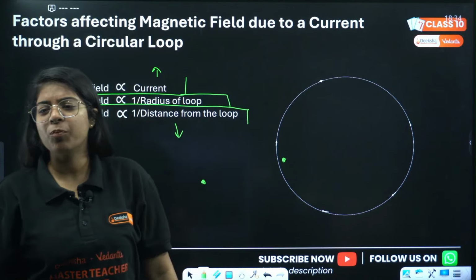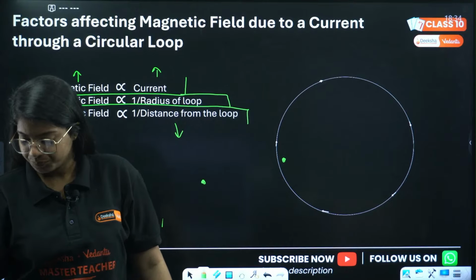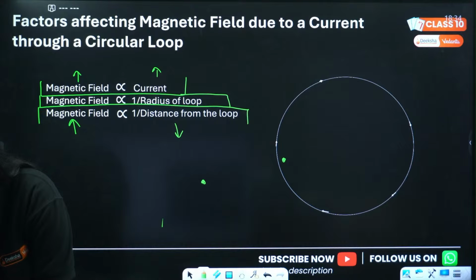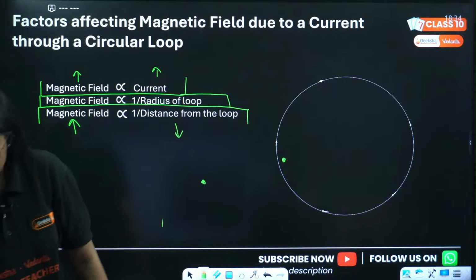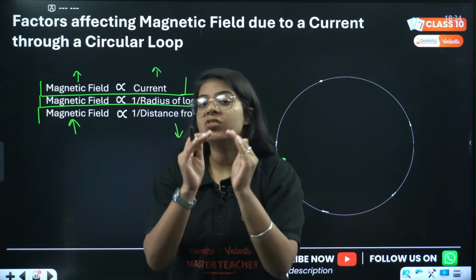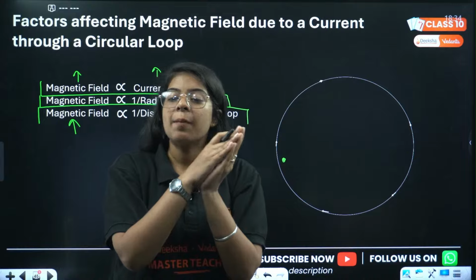Ma'am, why can't unipoles exist? Look, unipoles can't exist. You will study this, like I studied it in my MSc. In magnetic poles, they exist in pairs.